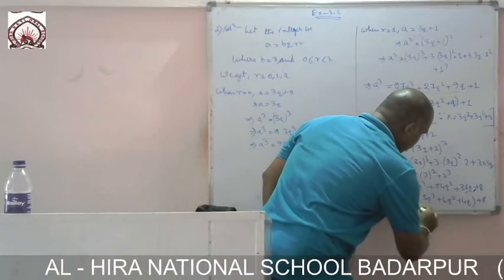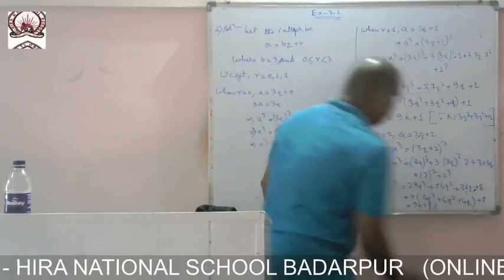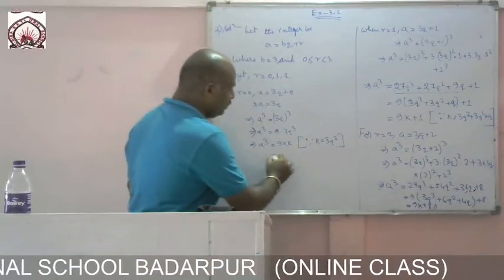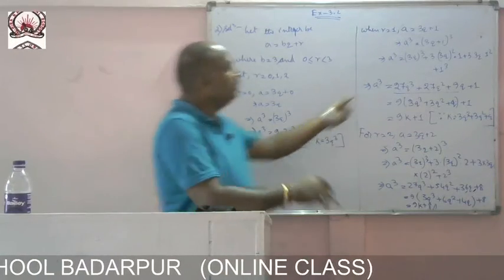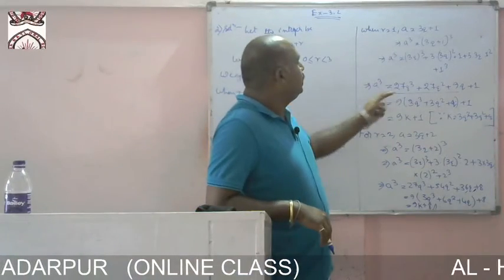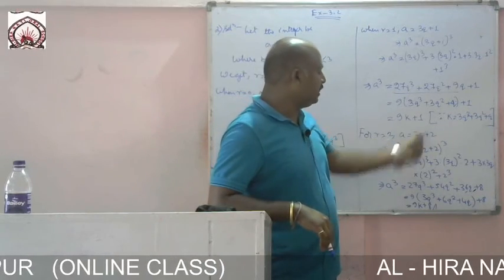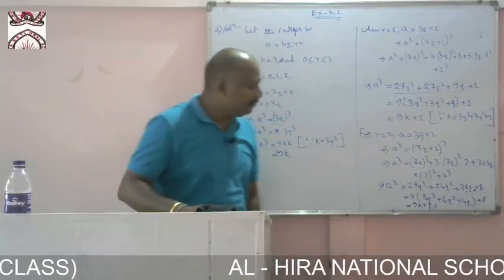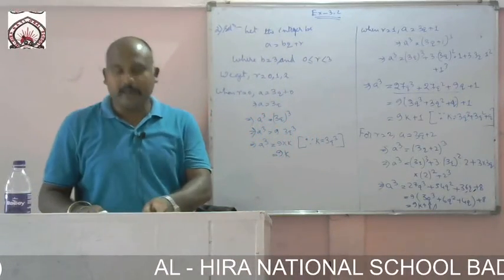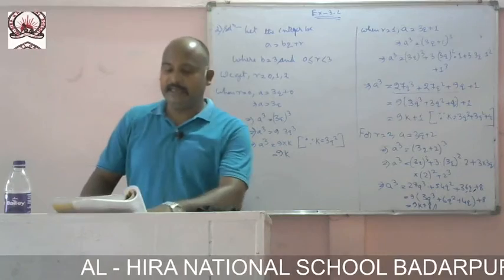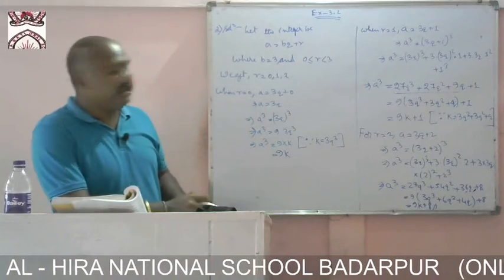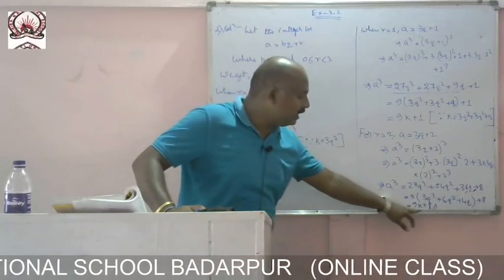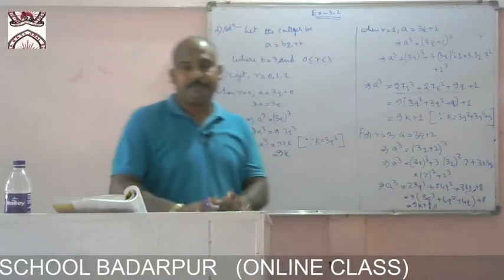This is nothing but 9k plus 8. Okay. Now when I cube it, when r equals 0, a cube equals 9k. When r equals 1, then a cube equals 9k plus 1. When r equals 2, then a cube equals 9k plus 8 we are getting. So what we can say is that the cube of any integer can be expressed in the form of 9k, 9k plus 1 and 9k plus 8.